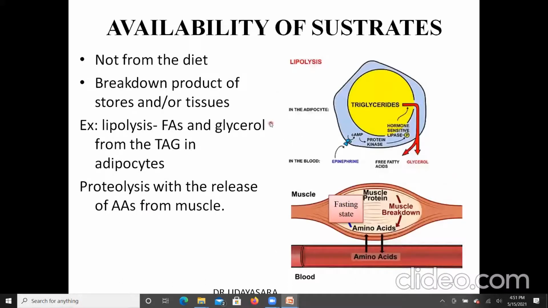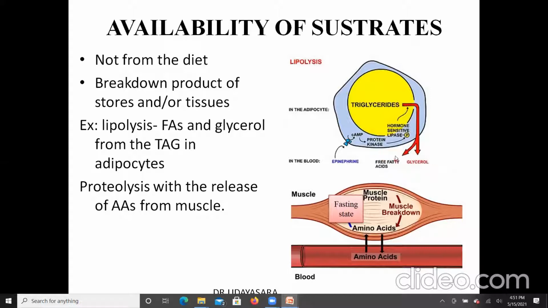Let's see the first thing, availability of the substrate. In the fed state, the substrates are available from the food intake, right? In the fasting state, it is not from the diet. Instead, it is from the breakdown product of the stores in other tissues. For example, in the adipocyte, triacylglycerol is stored within the cell. This triacylglycerol is hydrolyzed to free fatty acid and glycerol.